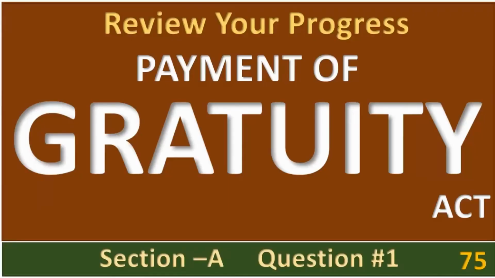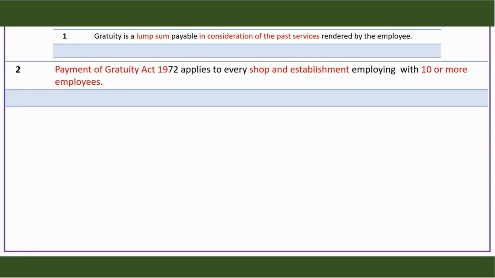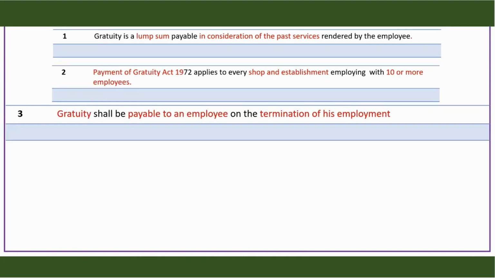Progress review of Gratuity Act. Gratuity is paid as a consideration for past services rendered by an employee and it is paid as a lump sum. The Payment of Gratuity Act applies to every shop and establishment which employs 10 or more employees. Gratuity is normally the last payment. It is paid on the termination of employment of a person. It is always payable to an employee.